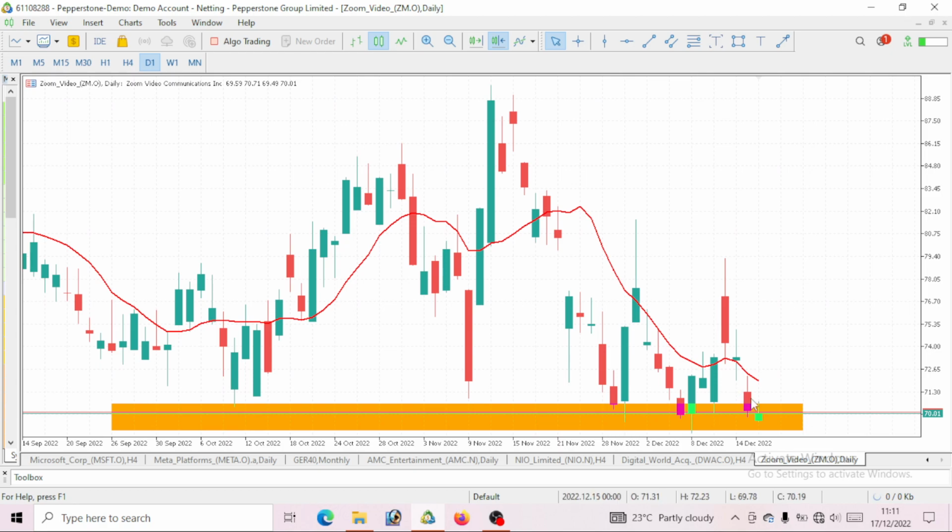But above all, this price is still below this 10 period moving average. So we still consider this as a sell movement, a short movement. But due to the multiple rejections that we're having here, there's every possibility that this price will actually push on. So watch out for that.